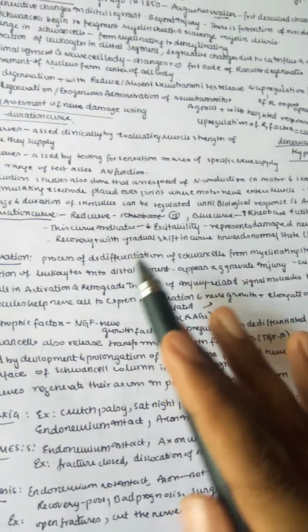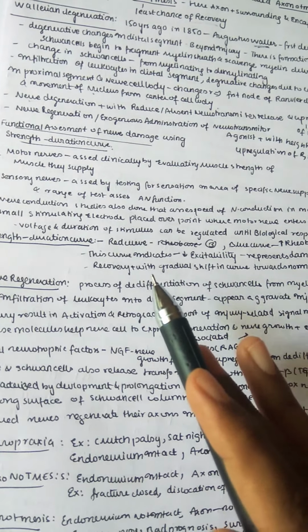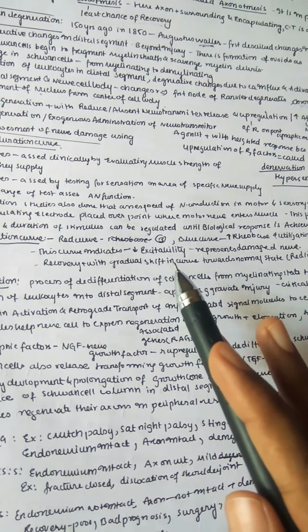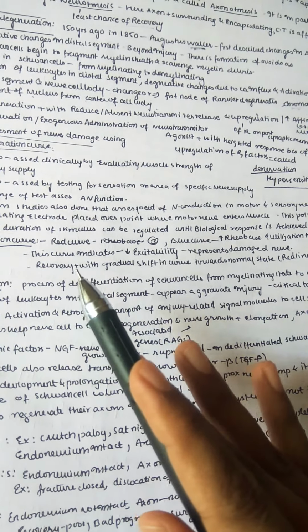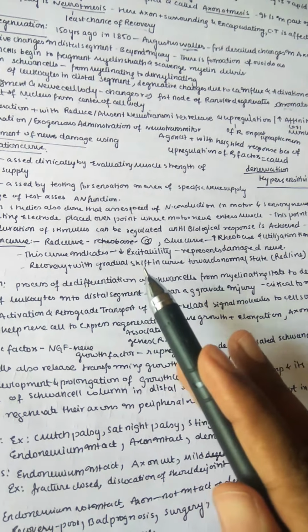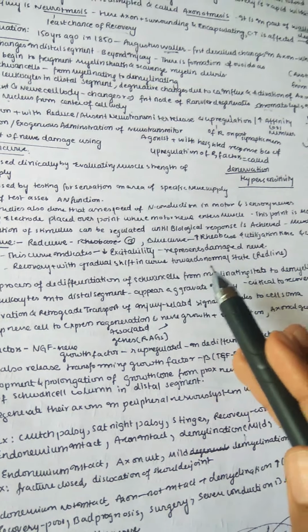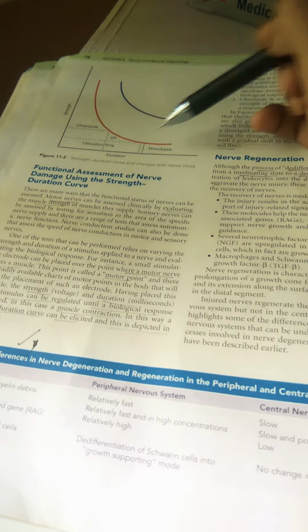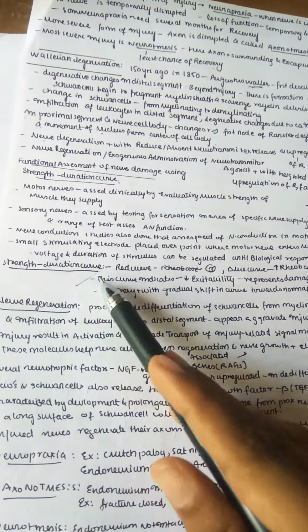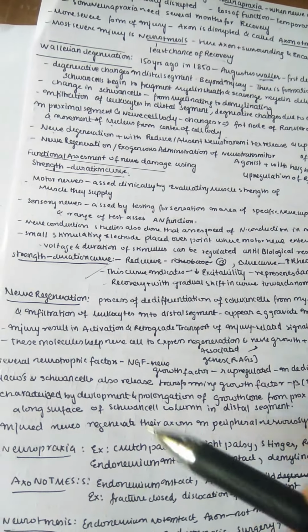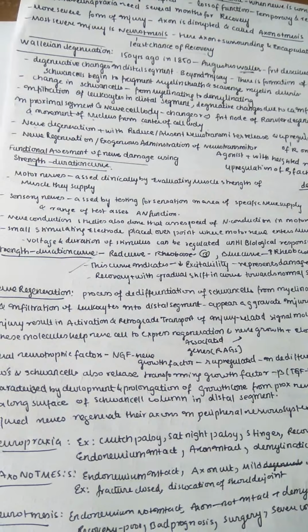This is very important. Recovery is associated with a gradual shift of the curve towards the normal state, that is the red line. So the normal curve is the red line and the abnormal one is the blue one. The blue curve indicates decreased excitability and the red curve expresses the normal curve.